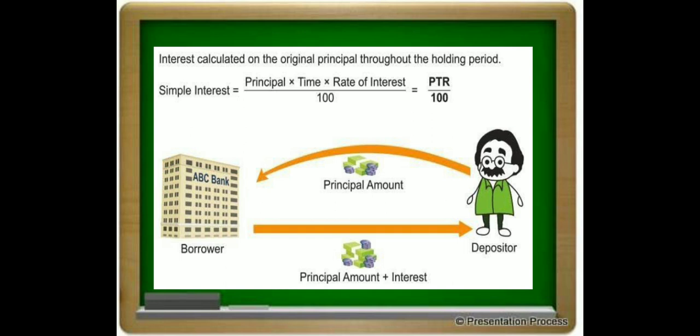That amount, whatever the bank has received, it will lend it to you, and from the interest you pay, the bank will deduct some commission and profit. It makes a profit from that, and it will give some interest to your friend. This is the process of bank deposits and lending.